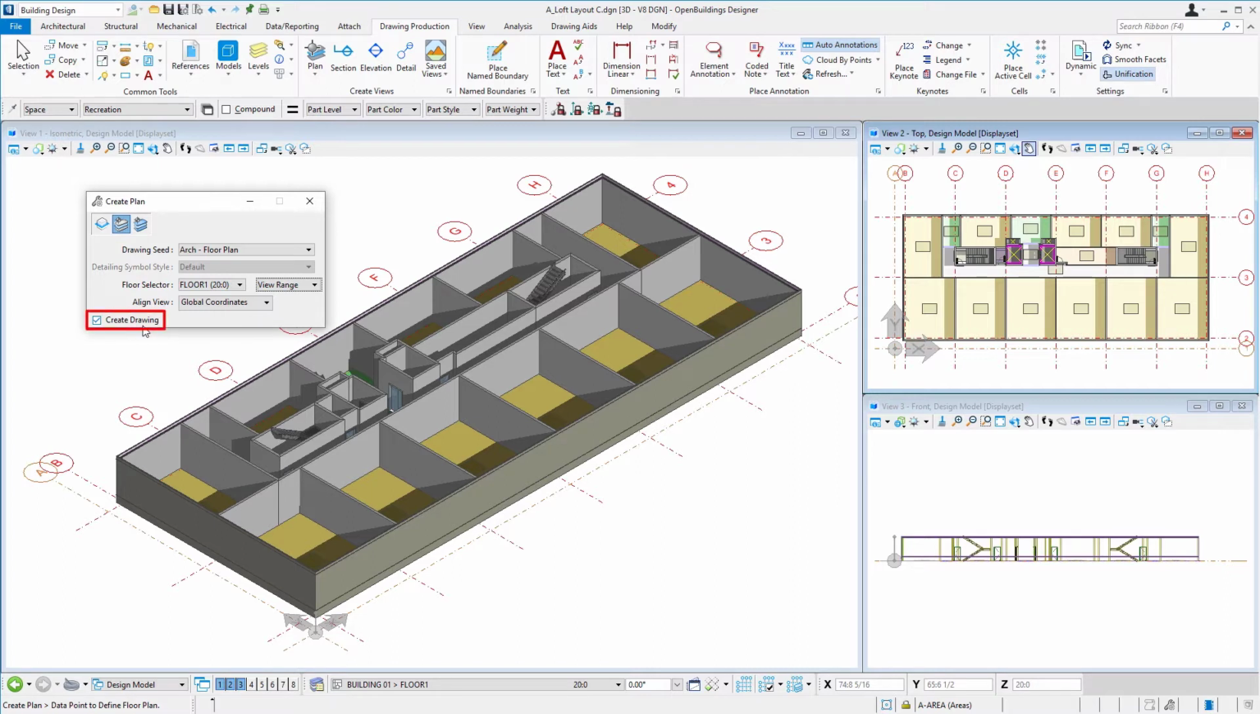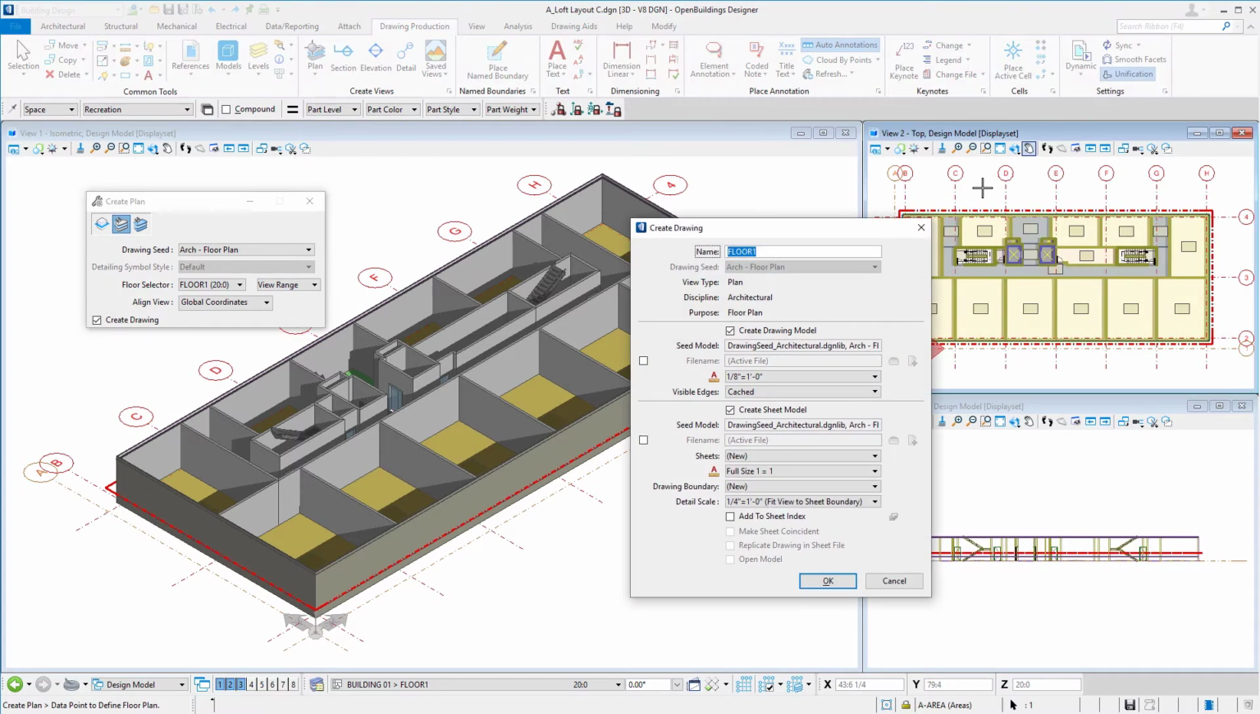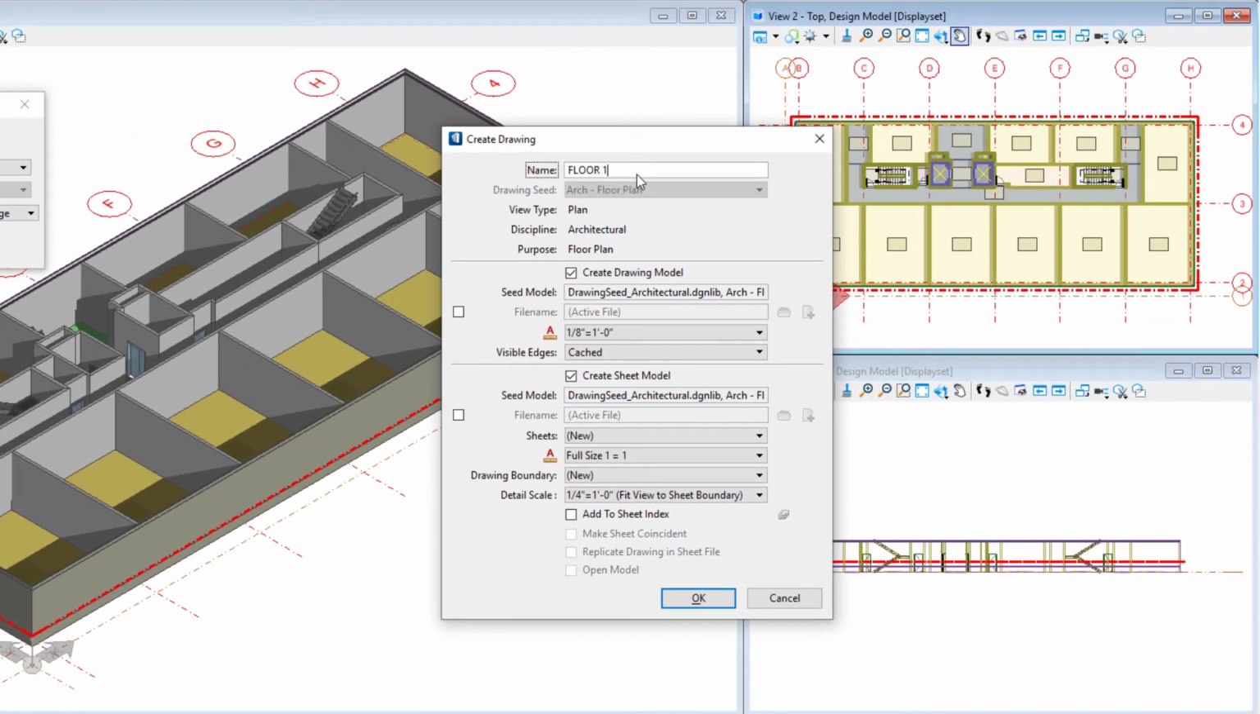And we'll make sure we've checked on create drawing, and then I'm just going to come over and left click in my top view. Go ahead and give that a name. We're just going to create this in the drawing model. I'll go ahead and create a sheet here as well, just so that we can see what it looks like. But we're going to create it all here in this model just for demonstration. We'll set our scale at 1/8 inch to a foot or 1 to 100 if you're in metric. Make sure our detail scale matches that. And we'll go ahead and select OK.